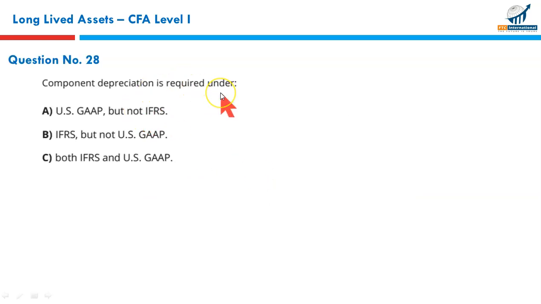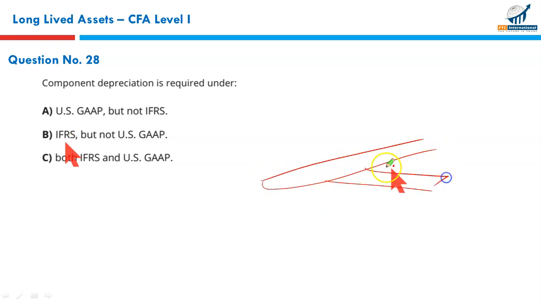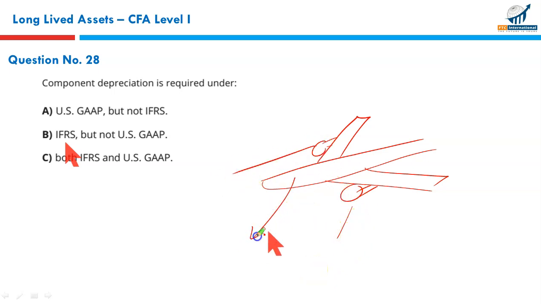Component depreciation is required, as I said. The component depreciation is required under IFRS, not under the US GAAP. US GAAP allows you to charge component depreciation, but it is not a requirement. Now, let me tell you what is component depreciation like. Let's say this is your airplane, and these are the engines, jet engines. These items themselves are very expensive. So the body of the plane is depreciated separately under the IFRS, and engines, considering a significant part of the main asset, is depreciated separately.